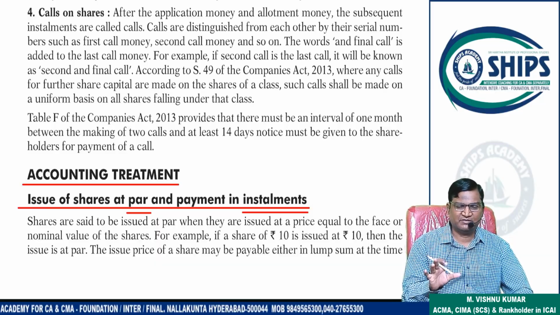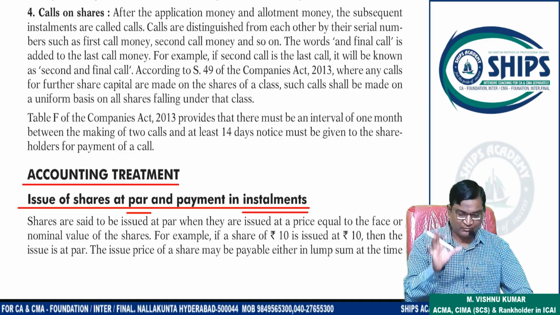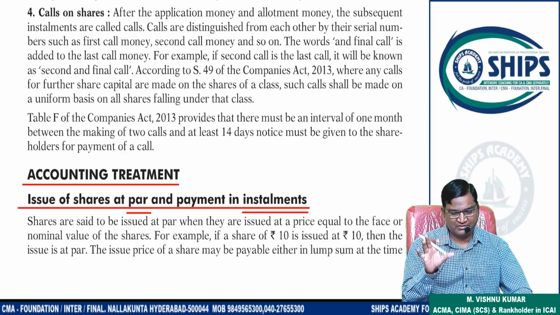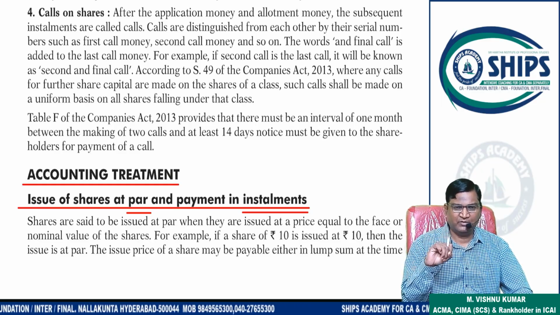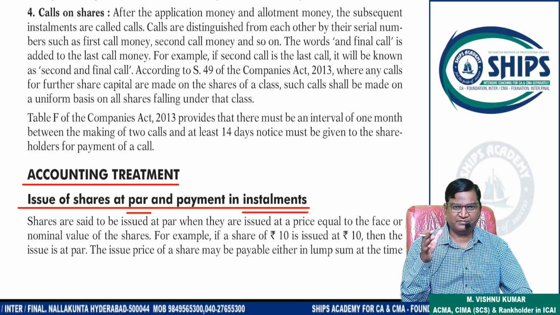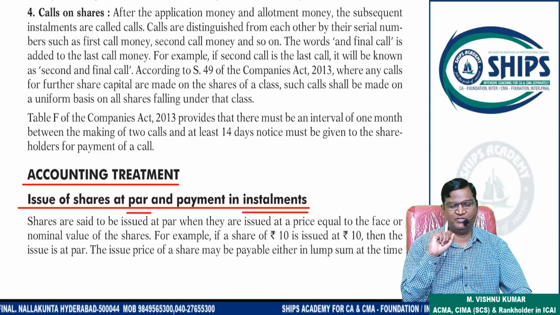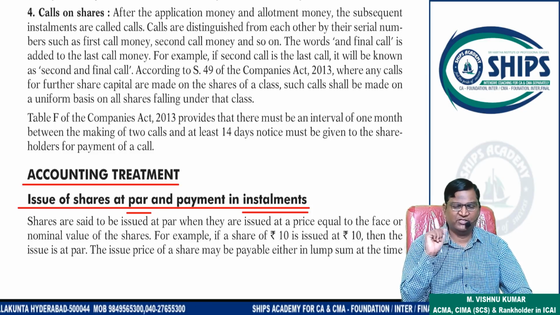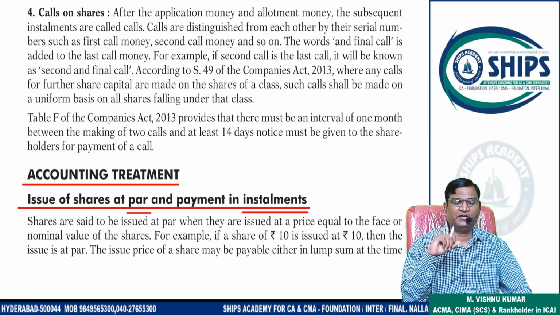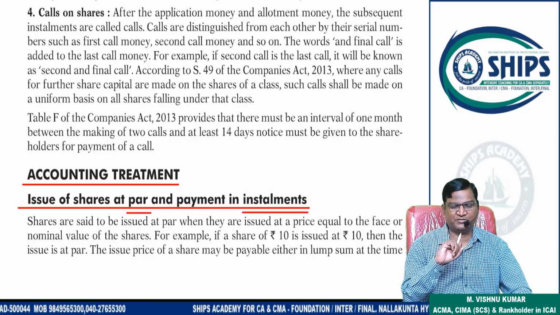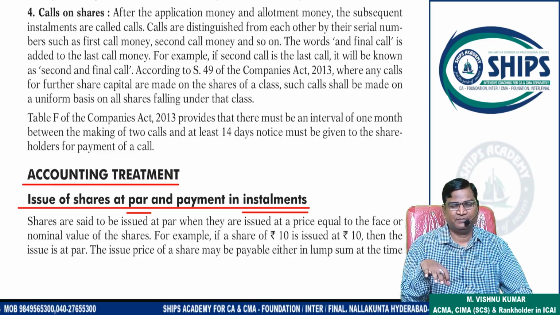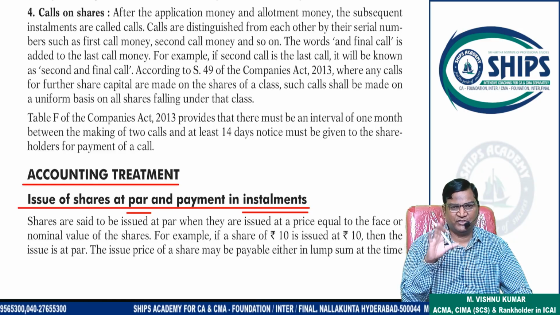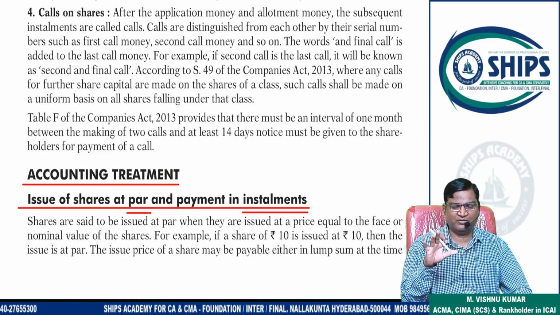Par means when the memorandum and articles are prepared, we have to decide the face value of the share. So 1 rupee face value, 5 rupee face value, 10 rupee face value. What is the face value of a share? The face value of a share generally relates to capital.